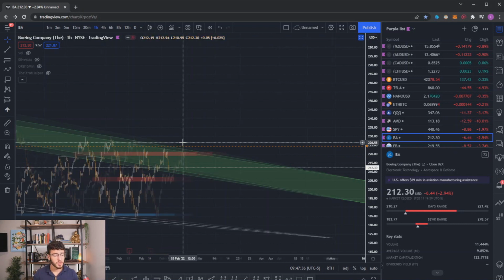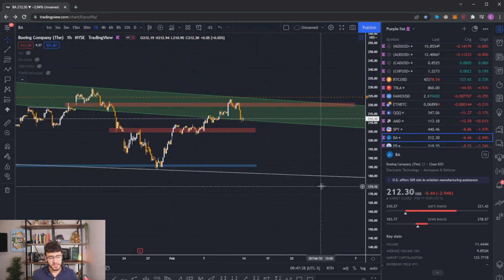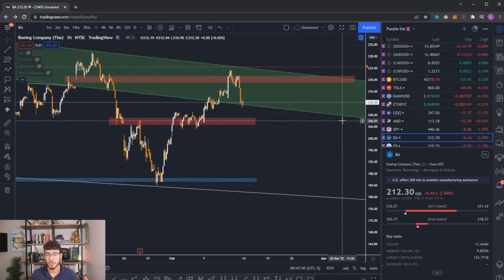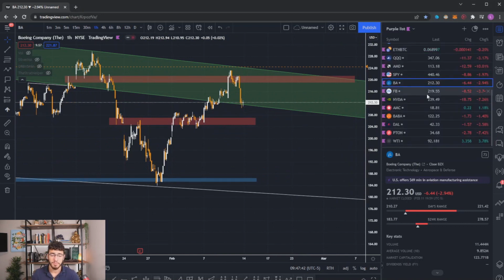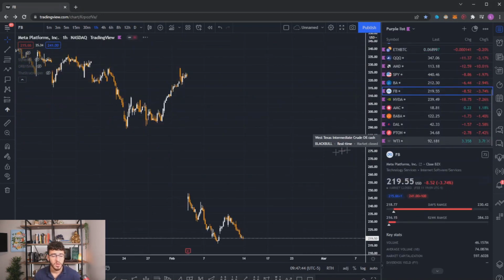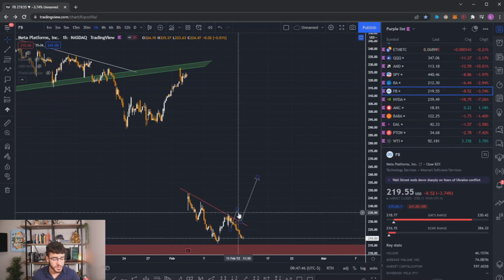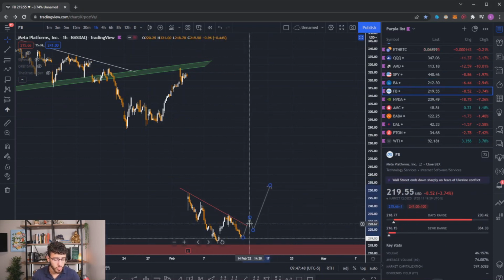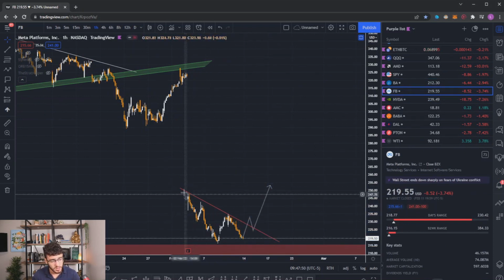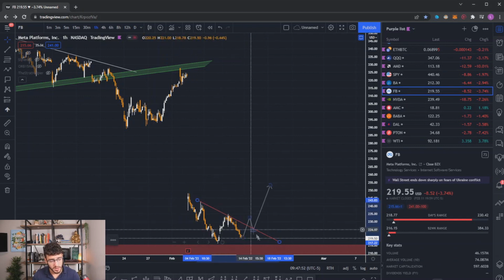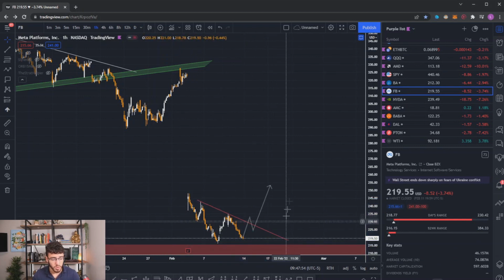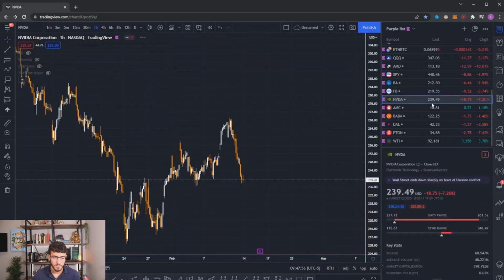So I think Boeing is also going to follow the market, but needless to say, Boeing has its own technicals which point for a short. So I am definitely looking for a bearish bias on Boeing. Facebook, on the other hand, looks to be forming an inverse head and shoulders, so if we break this neckline, I could see Facebook moving to the upside. But if the market does break into a free fall, Facebook will follow.